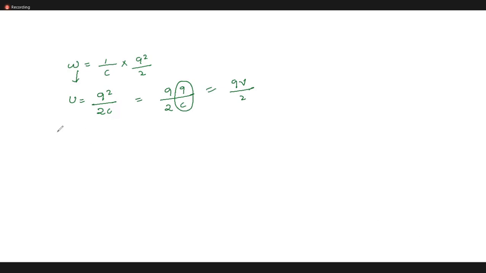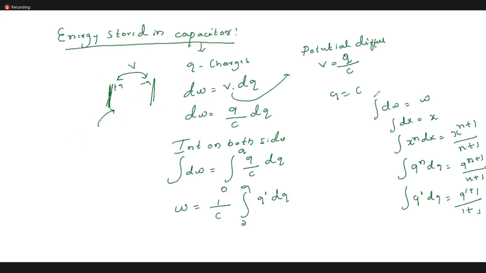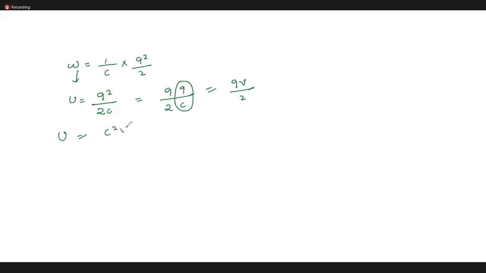Now what is Q square? Can I write Q is equal to CV? Yes. Then Q square is C square V square divided by 2C. Can I cancel one C and C? Then you are left with half CV square. So what are the formulas you got?